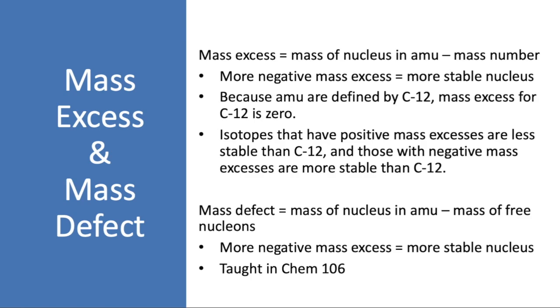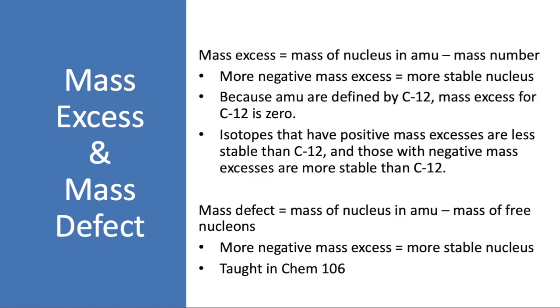Mass excess is defined as the mass of the nucleus in atomic mass units minus its mass number. The more negative the mass excess is, the more stable the nucleus. And because AMU are defined by carbon-12, the mass excess for carbon-12 is 0. That means that if isotopes are more stable than carbon-12, they're going to have a negative mass excess, and isotopes that have positive mass excesses are less stable than carbon-12. So mass excess is a relative way to discuss stability.